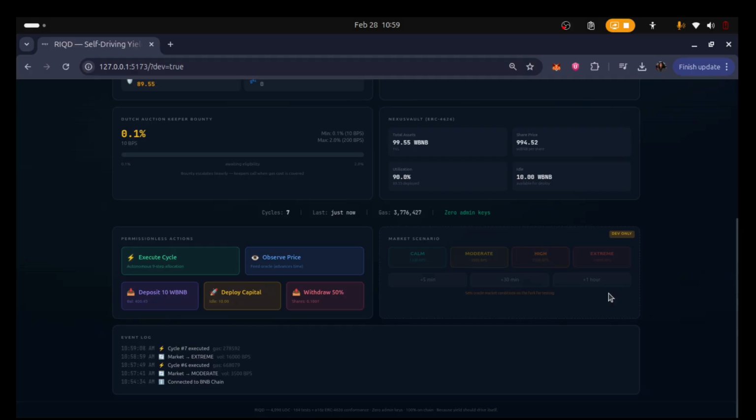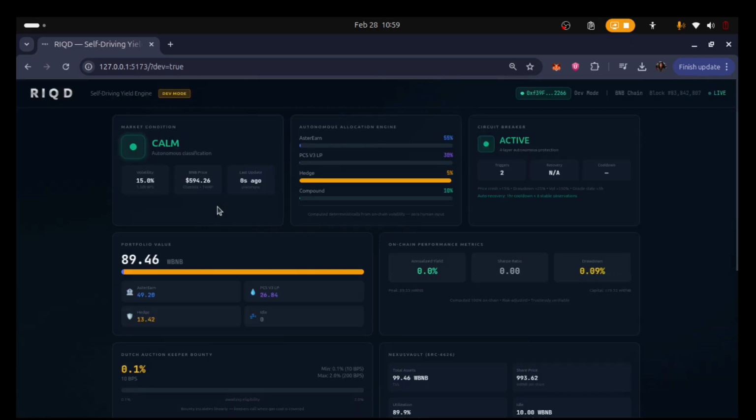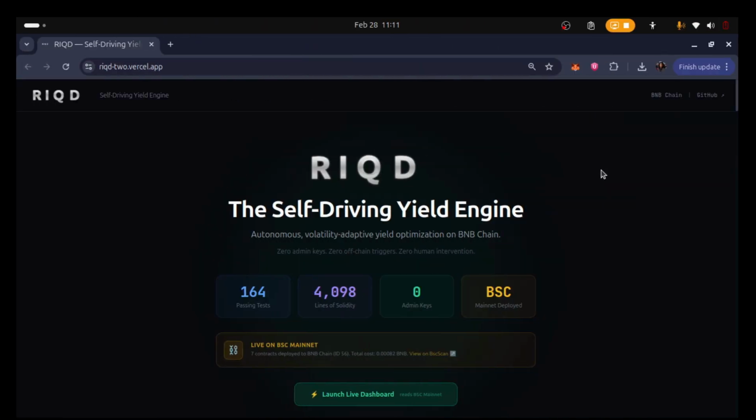Volatility dropped back to calm. Advancing time by 1 hour to pass the cooldown. Execute cycle again. The system recovers on its own. Breaker resets to active. Capital redeploys to yield. Allocations shift back to yield seeking. Full life cycle: deploy, adapt, protect, recover.